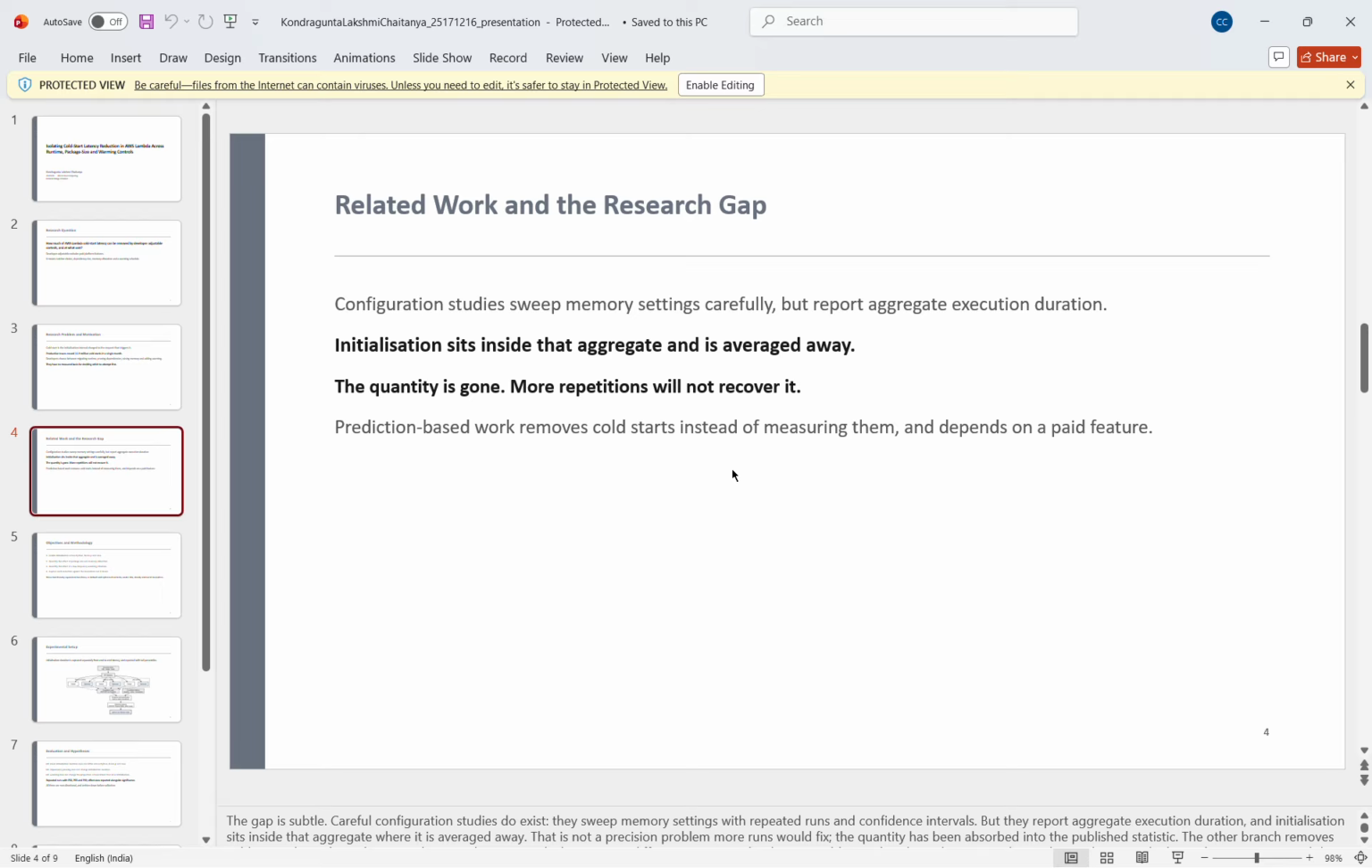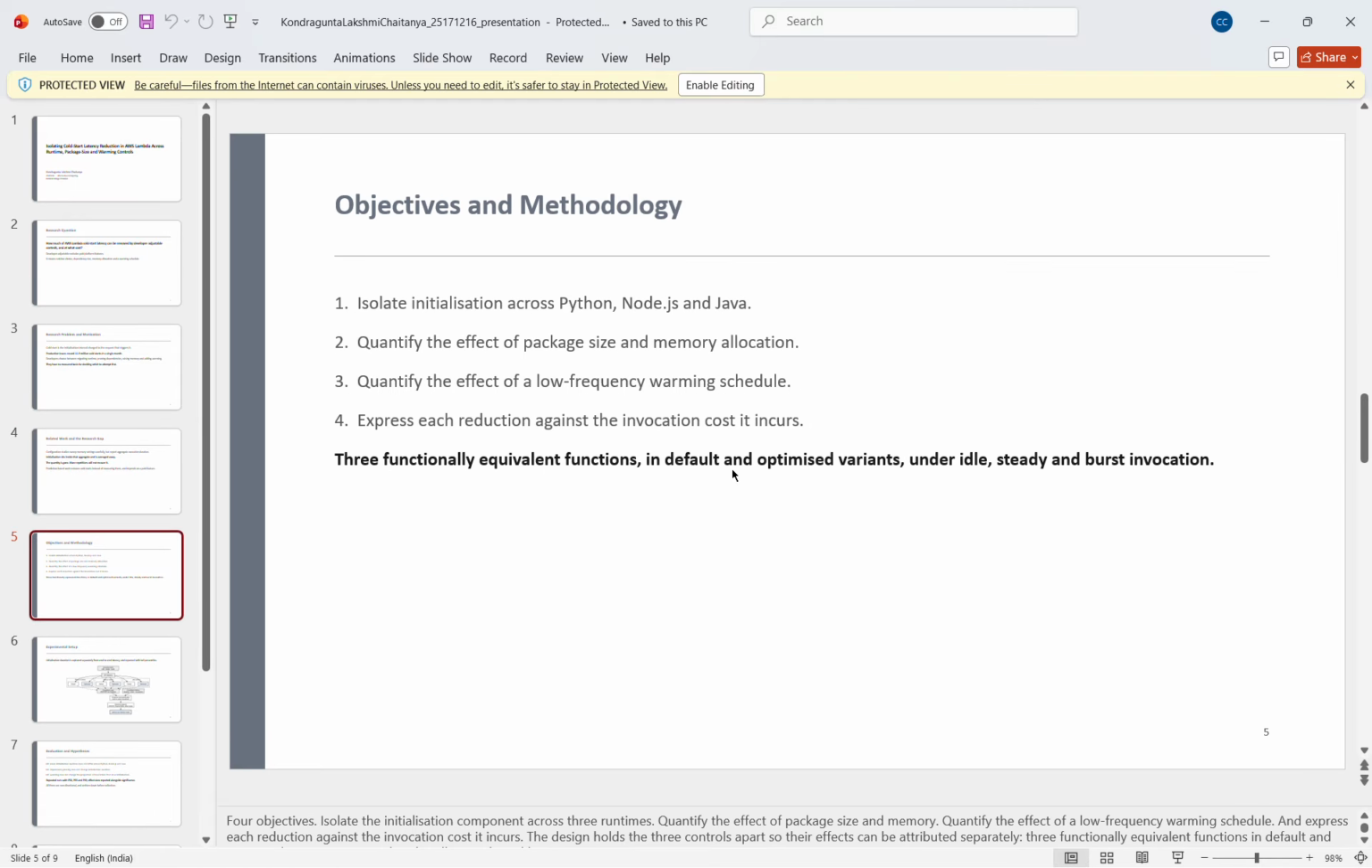Next one is literature review and the research gap. I studied previous research on AWS Lambda. Most studies measure only the total execution time, and they don't measure the cold start time separately. Some research reduced the cold start by using a paid AWS feature. So my research is different because I only use free settings that every developer can change. This is the research gap my project addresses.